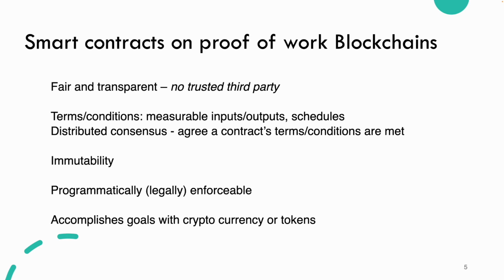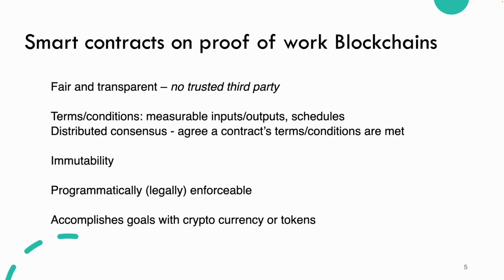Smart contracts, for proof of work blockchains, are fair and transparent. There's no trusted third party. Terms and conditions should be measurable, inputs and outputs, schedules, distributed consensus. That is to say, a bunch of strangers who will be able to validate and verify by majority vote that the contract is valid or these terms and conditions have been met.